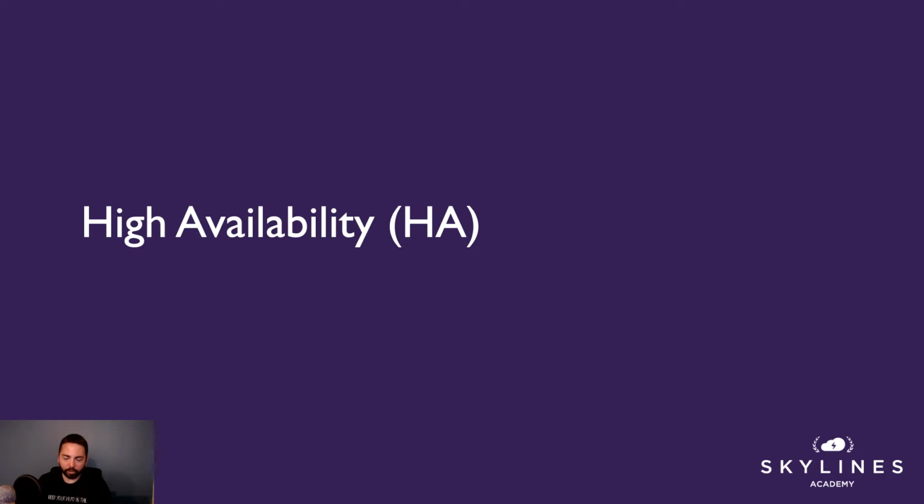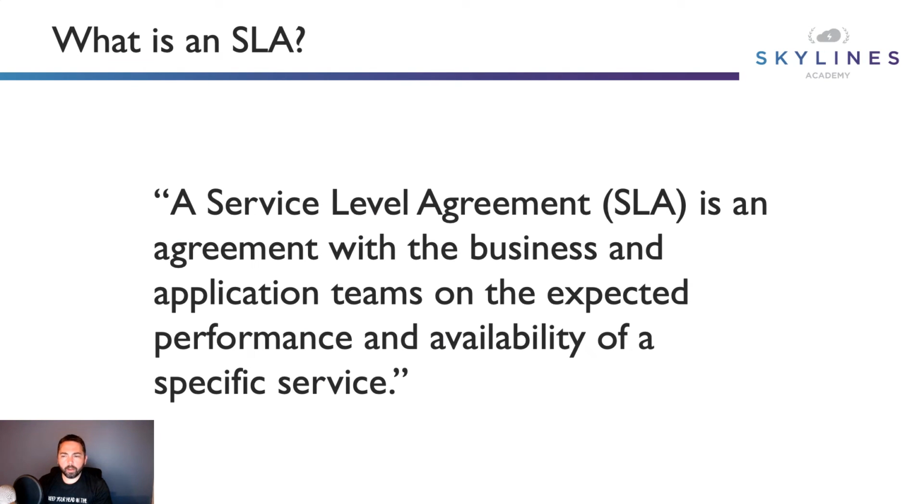High availability, let's switch gears a little bit. Okay, so we know about adding compute power to our machines. What about when things go wrong? What is high availability all about? Well, for one, think about an SLA. An SLA is a service level agreement. This is an agreement with the business and the application teams on the expected performance and availability of a specific service. So think about it as an agreement between your IT department and the app team, and you're saying, okay,